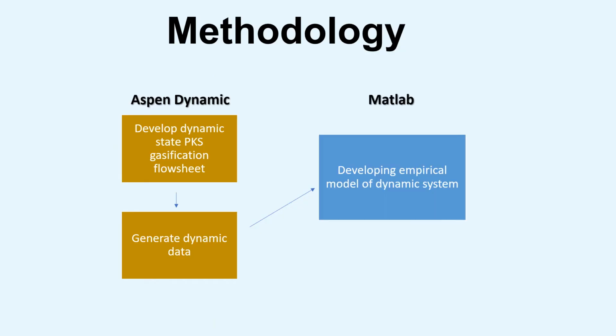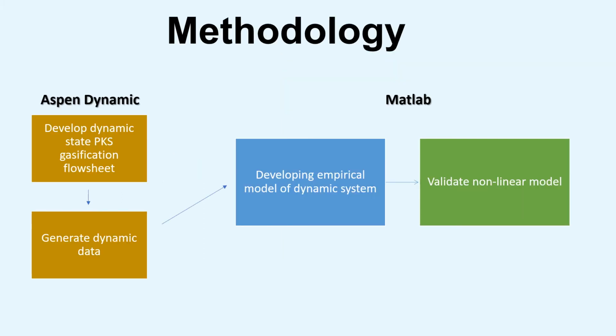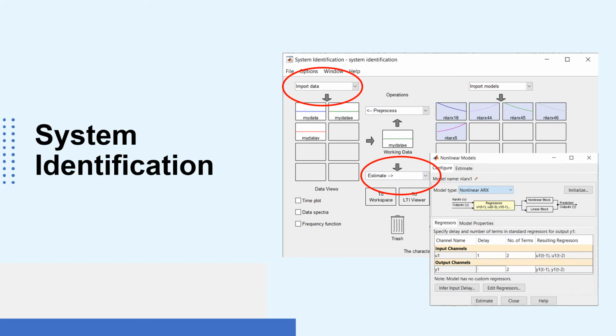From the dataset, an empirical model which describes this process is developed by using System Identification Toolbox. In this System Identification Toolbox, the Aspen dynamic data is imported as MyData. Then, the data was segregated into 2 subsets, one for model validation and one for model estimation. Nonlinear autoregressive with exogenous input NLARX model are selected to be estimated. After the validation process, the model with best fit percentage at 5 steps ahead prediction output with 95% confidence level were exported to the Simulink workspace.